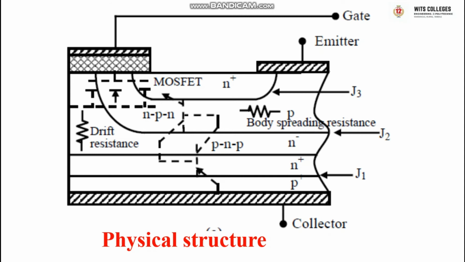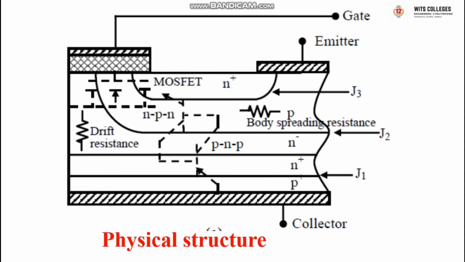This condition leads to formation of an inversion layer just below the gate that leads to a channel formation, and current begins to flow from collector to emitter.